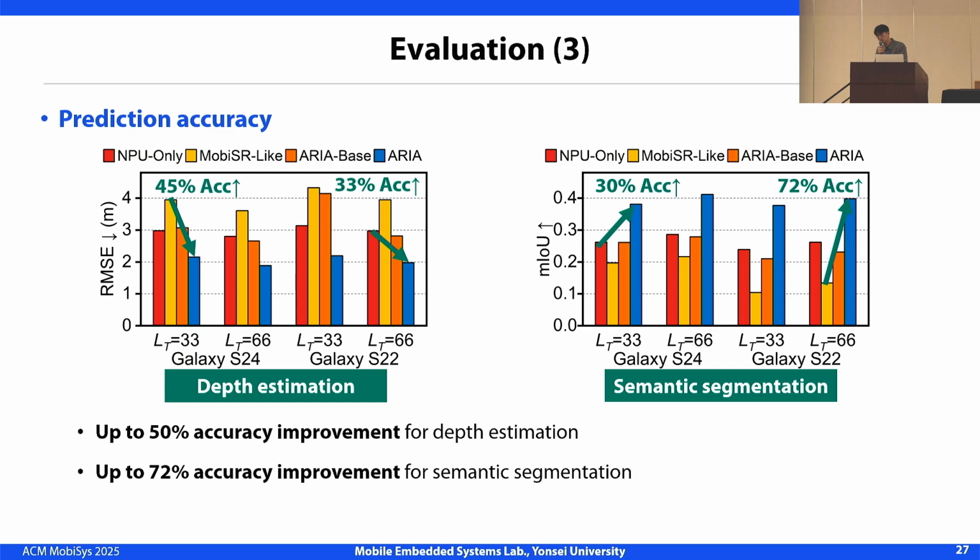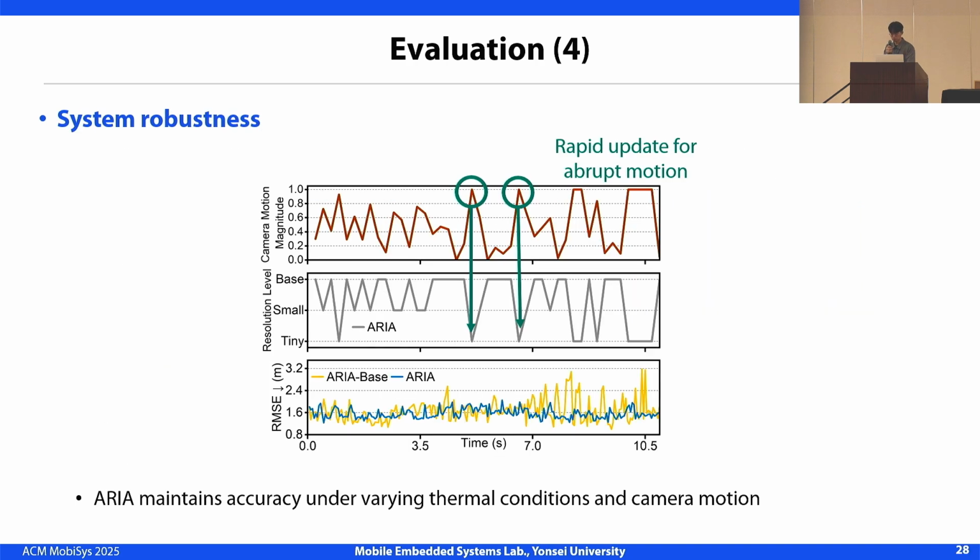Third, we evaluate how well ARIA maintains prediction accuracy. ARIA achieves up to 50% accuracy improvement in depth estimation and up to 72% improvement in semantic segmentation compared to the baselines. While NPU-only and MobiSys suffer from degraded accuracy due to low resolution and block artifacts, ARIA consistently delivers high-quality predictions across both tasks.